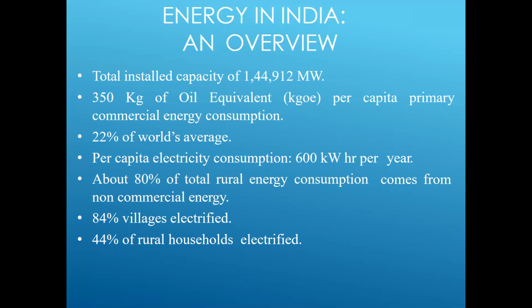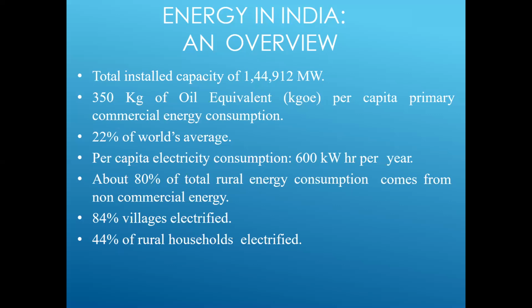Next, the per capita electricity consumption is 600 kilowatt hours per year. So here we can check the electricity consumption. Next, about 80% of the total rural energy consumption comes from non-commercial energy. Rural means we are talking about the villages, where about 60% of the population stays. And we must be careful about giving electricity to the farmers so that it will be helpful for them also.